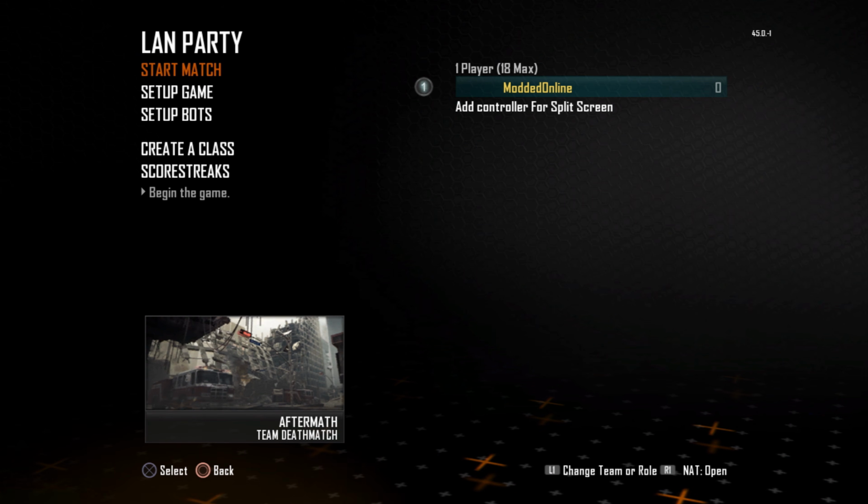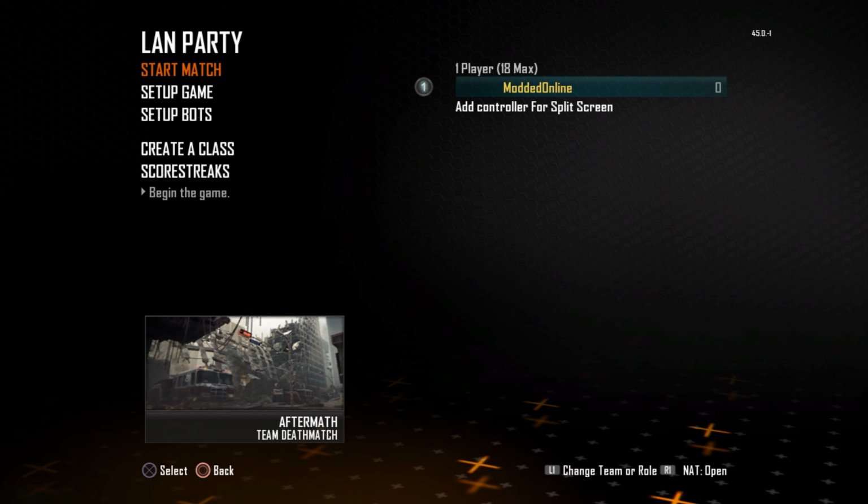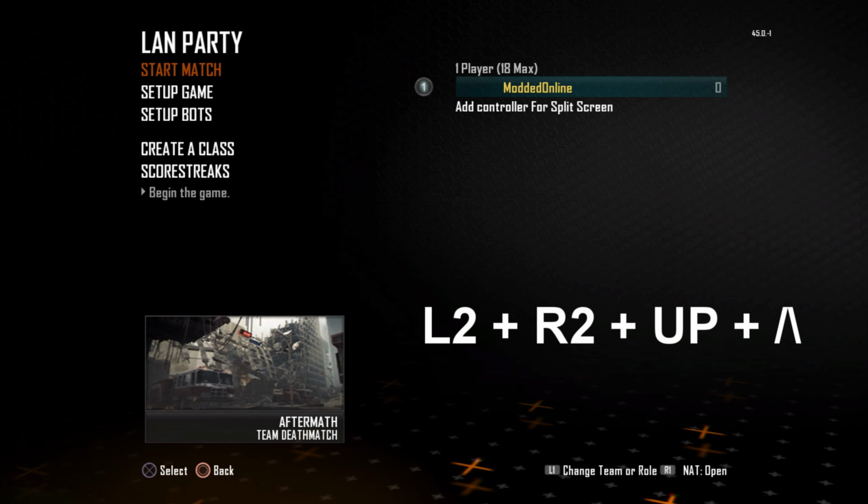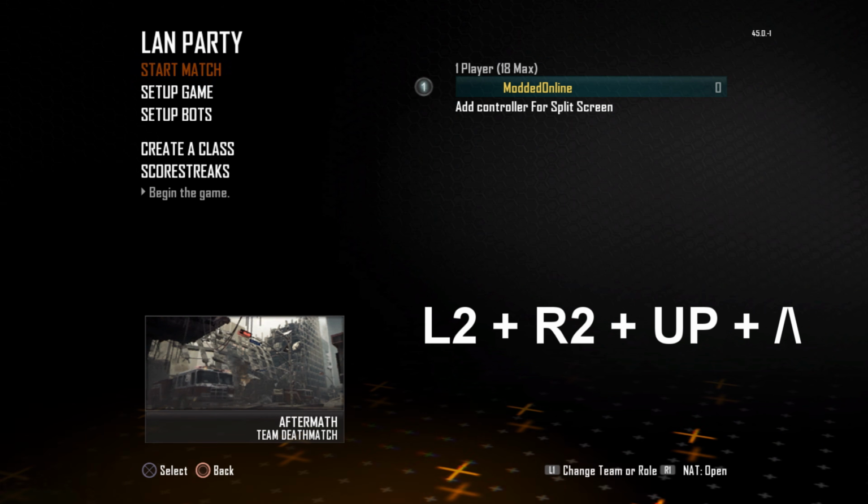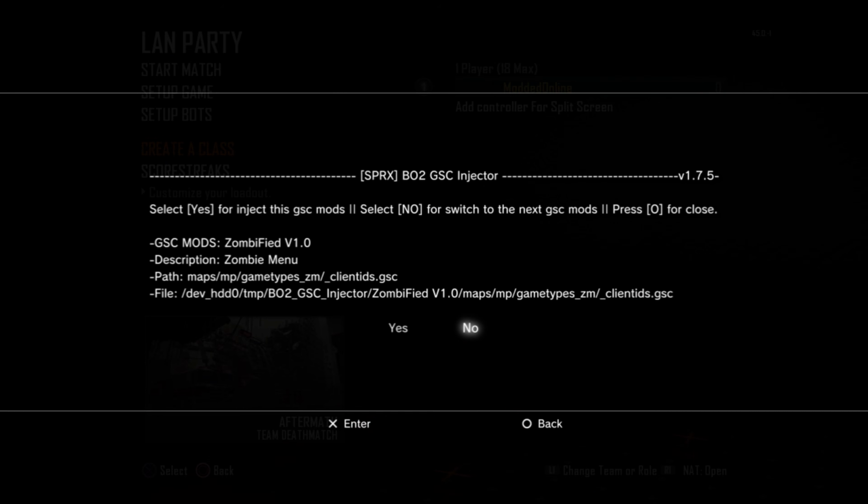So you'll probably get notified, but if you don't, then don't worry about it, because you can switch between your different menus by holding down L2 and R2, up on the D-pad, and triangle at the same time. So hold all 4 buttons at the same time and then release them, and then you'll get this popping up. So it says select yes for inject the GSC mod, select no for switch to the next GSC mod, or press circle to close. So obviously we don't want to load the zombie menu right now, so we'll say no,